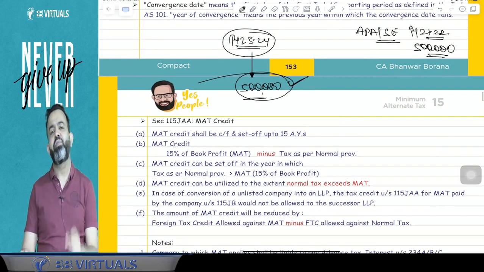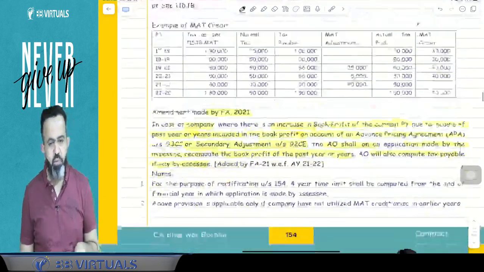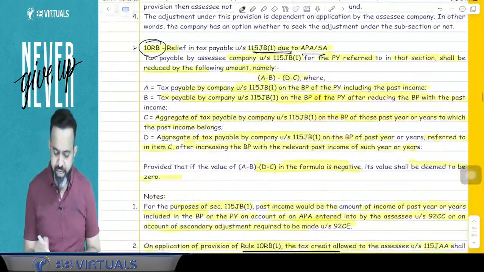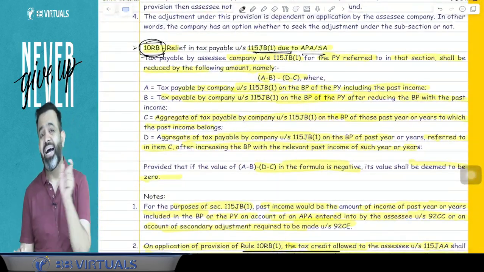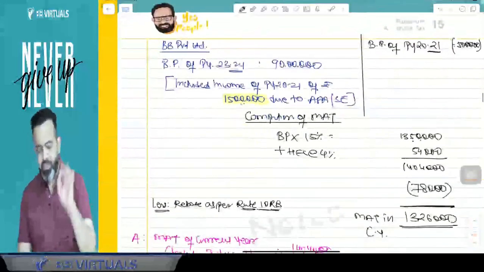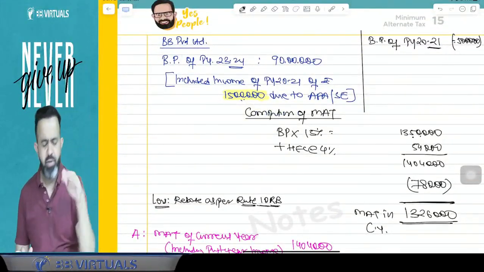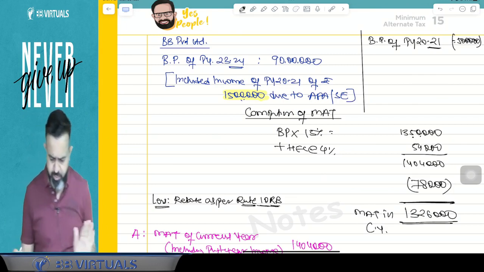But guys, here there will be one rebate. Now, what do you mean by this rebate? Guys, here the rebate is provided by one rule, that is Rule 10RB. I will explain this rebate with the help of one example, and from that example, you will be able to understand. Don't worry about that. Pay attention, guys.